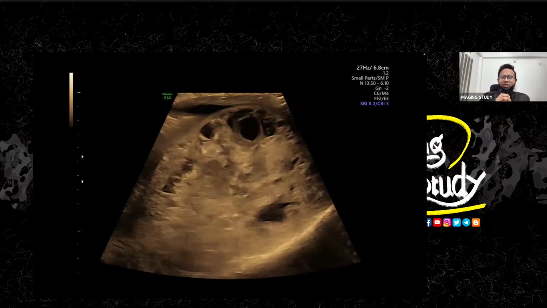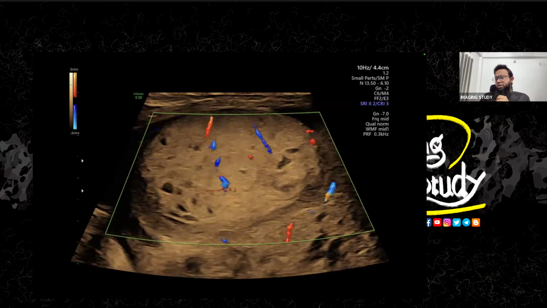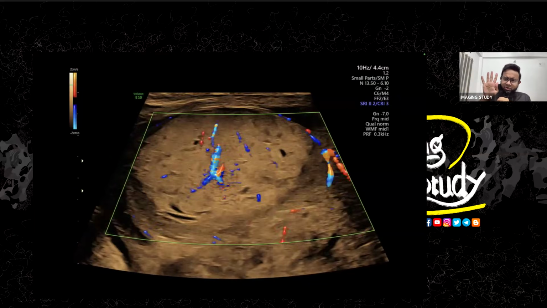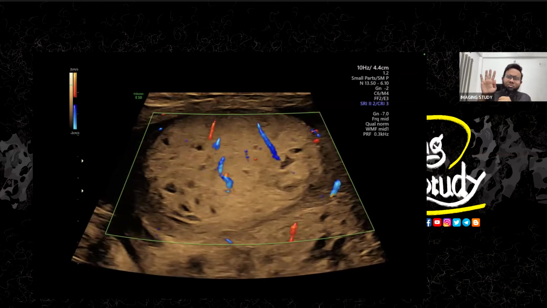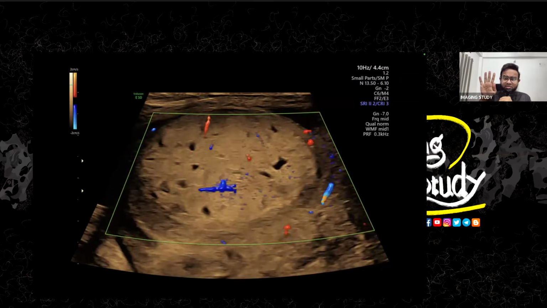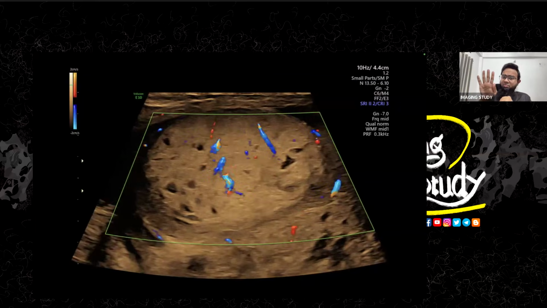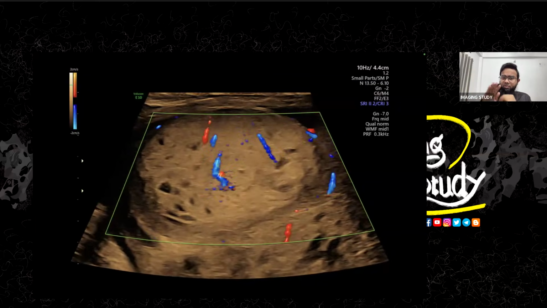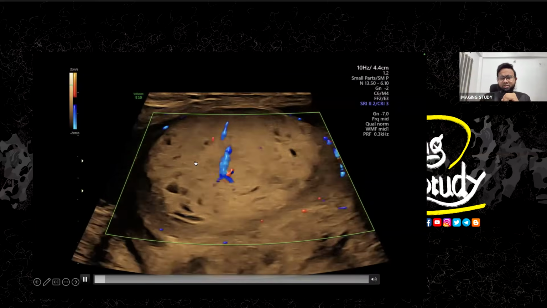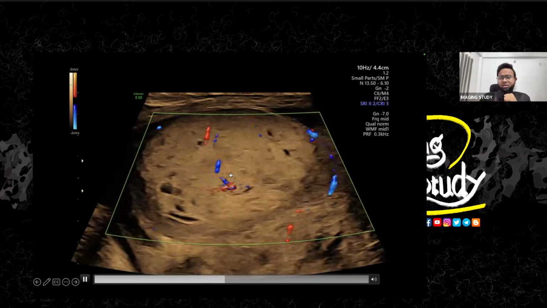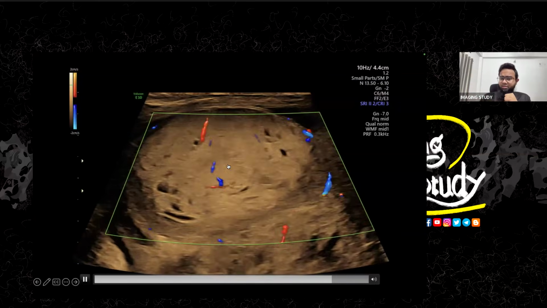So here I have put the color Doppler. The normal testicular flow doesn't look like that. You see your 5 fingers here. These are the normal testicular vessels. Intratesticular vessels come in this pattern, like a finger pattern. But here you can see, yes, there are some finger pattern vessels, but some disorganized vessels are also present.